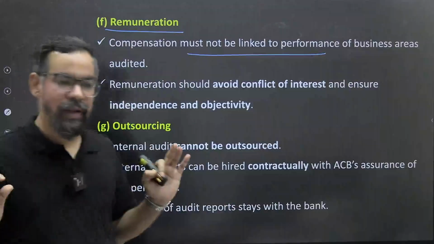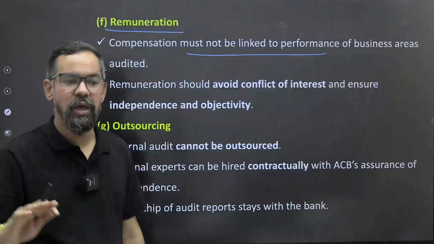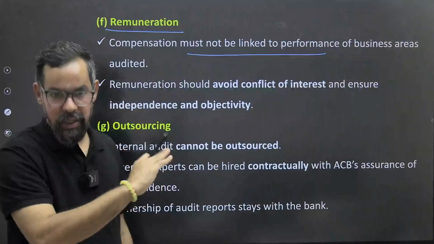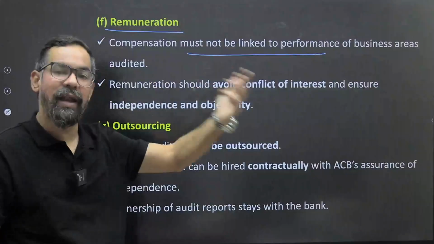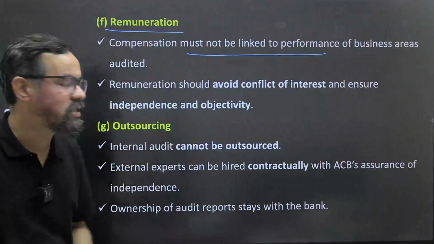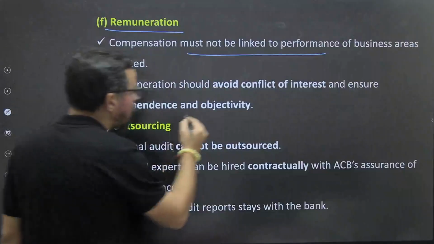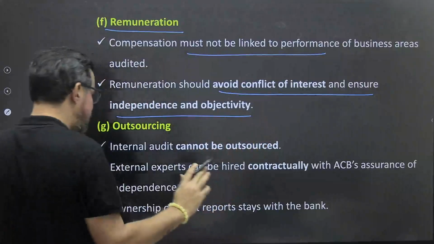So it is clearly defined that their remuneration should be fixed, like you will get this much, whether you do one audit or 100 audits. Otherwise, if you give them targets to earn more, there are chances of loopholes. So remuneration should avoid conflict of interest and ensure independence and objectivity.